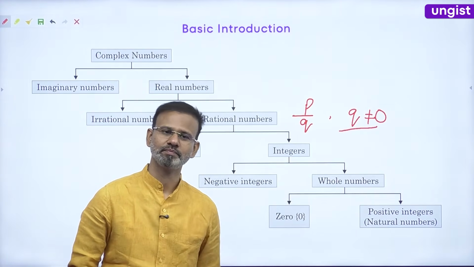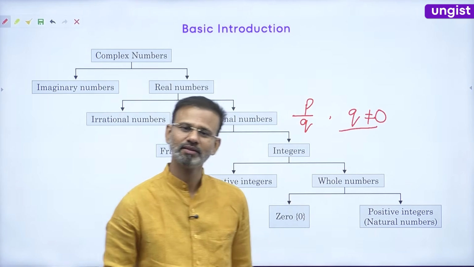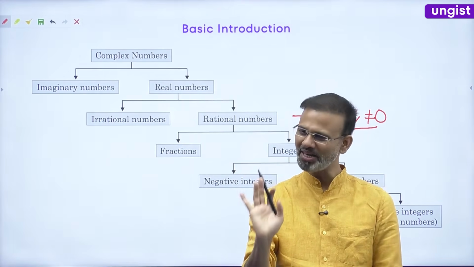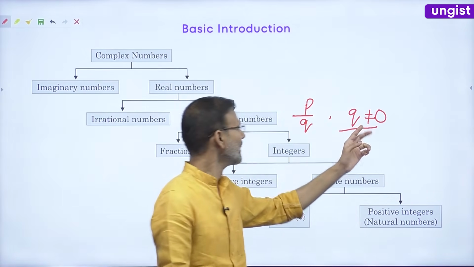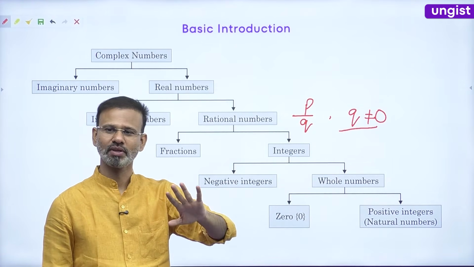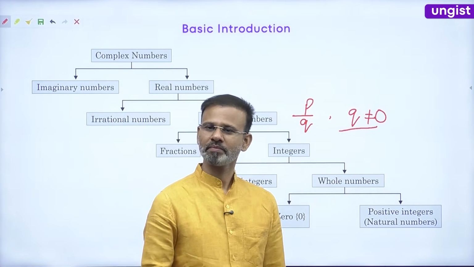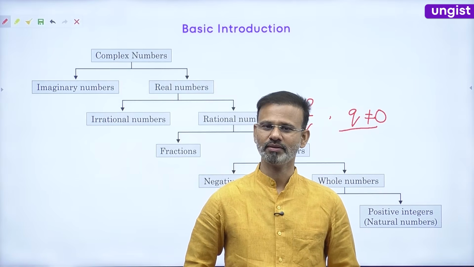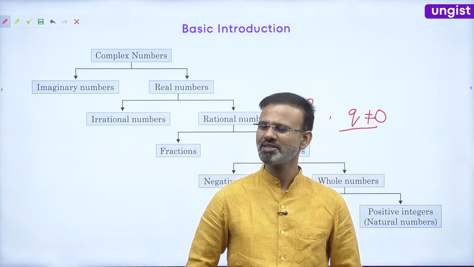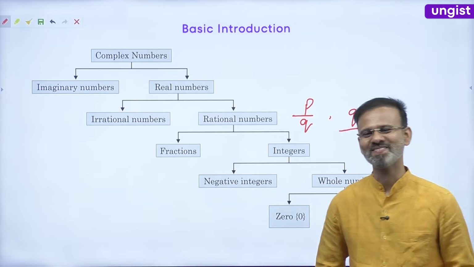What is the meaning of it? देखिए, पहले सबसे पहली बात ये है कि Q can't be 0. It means the denominator should not be 0. इसका मतलब ये सबसे पहले. Now, why should the denominator not be 0? 0 से divide करोगे, because we have no number up till now discovered to उसको divide करता है.